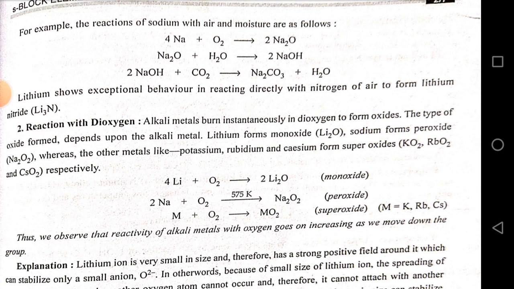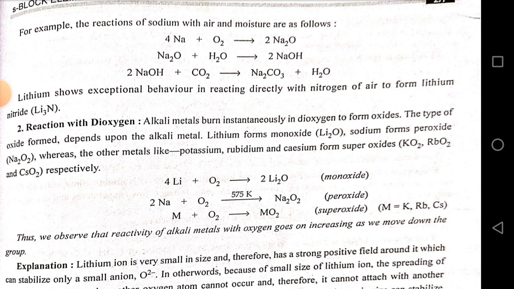Number 2. Reaction with dioxygen. Alkali metals burn instantly in dioxygen to form oxides. The type of oxide formed depends upon the alkali metal. Lithium forms monoxide Li2O, sodium forms peroxide Na2O2, whereas the other metals like potassium, rubidium and cesium form superoxides KO2,